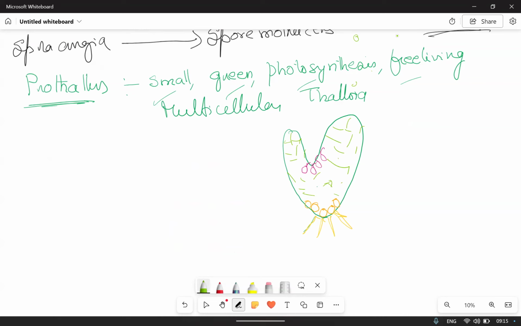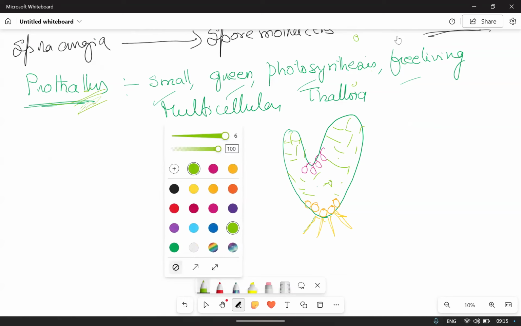So, multicellular, parenchymatous cells, dorsiventrally differentiated, having sex organs. Nearer to the rhizoids, male sex organs. Nearer to the apical notch, female sex organs are present. So this is the prothallus, the gametophyte. When you observe this gametophyte, they need cool places, damp places, and shady places. And they need water for fertilization.